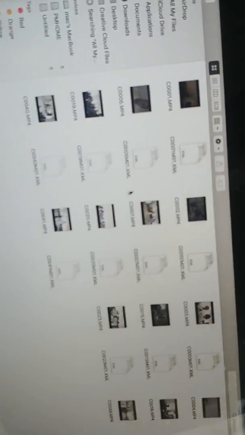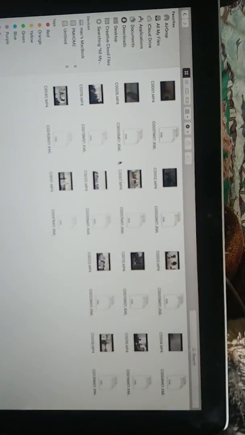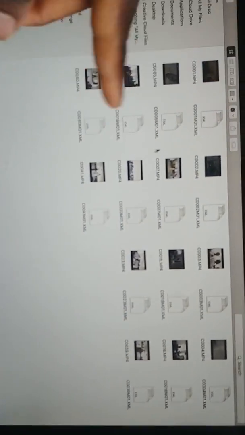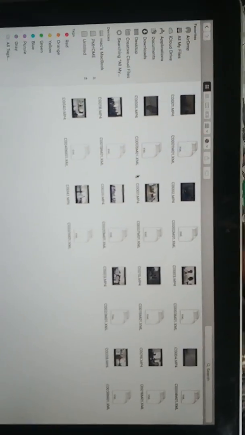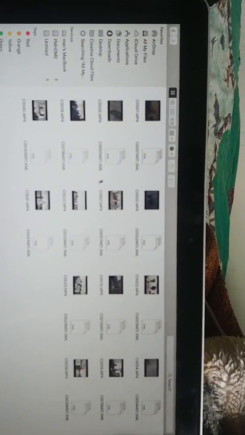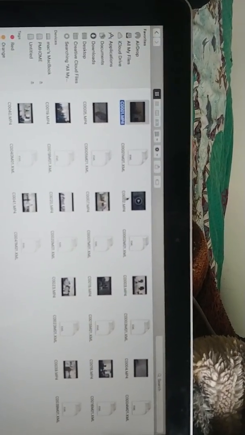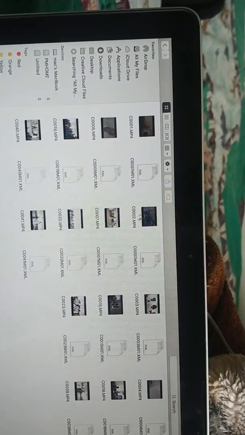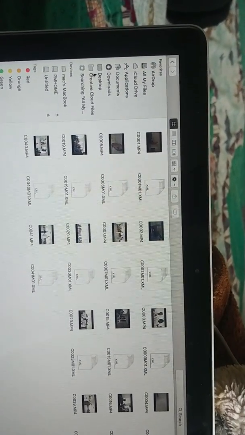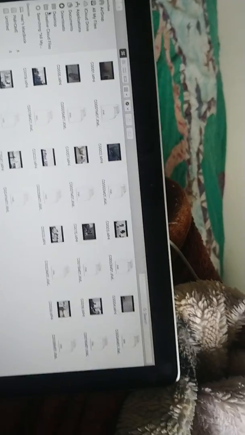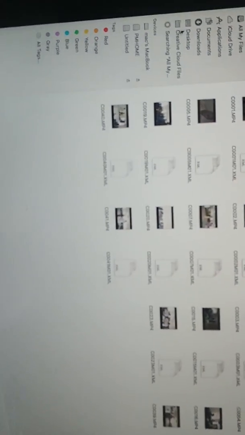Now you'll see all your files right there. Now you can just copy all of them, and then paste it wherever you wanna, whichever document you wanna put it in.